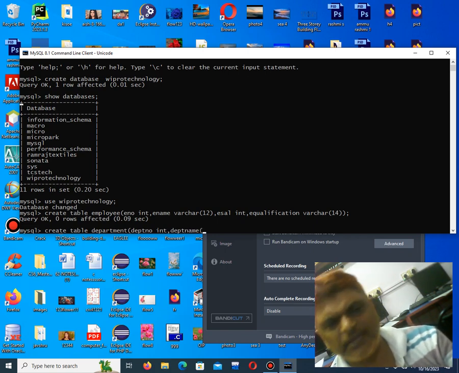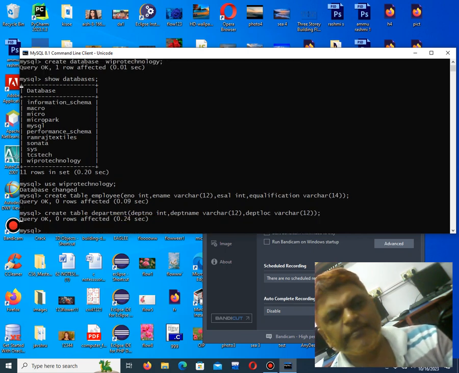Because I want to represent numbers. Then since I want to represent in words, you would say varchar. Varchar, again give size. Then comma, I'll say department location. Again location will come in words, like Bangalore, Mysore. I'll say varchar, again give size. Close the bracket, semicolon. Now like that I created two tables. One is employee and one is department.